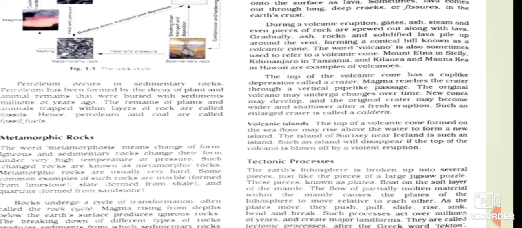So this is how one supercontinent started drifting apart, separating into continents. And this is how the sea floor has also formed.